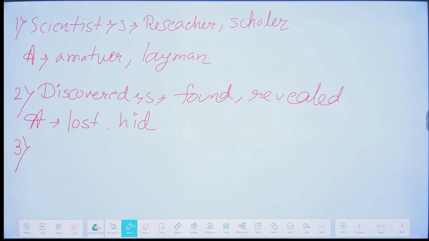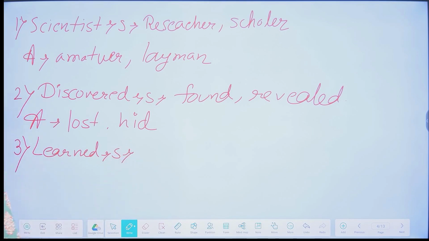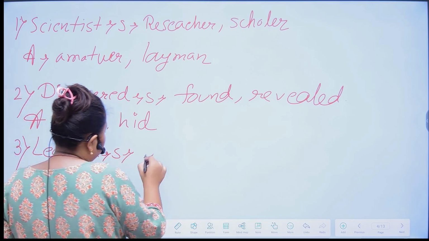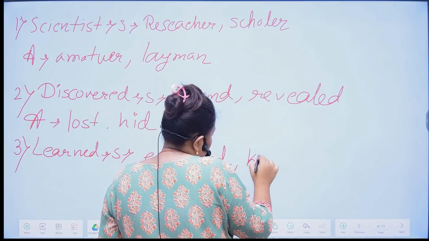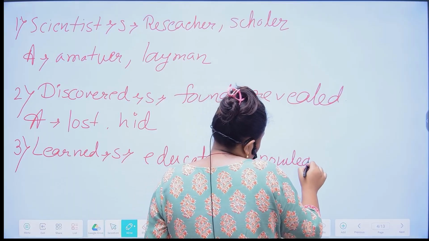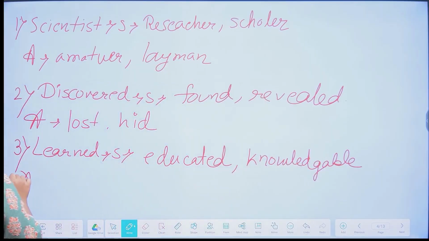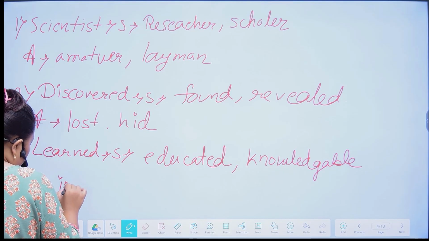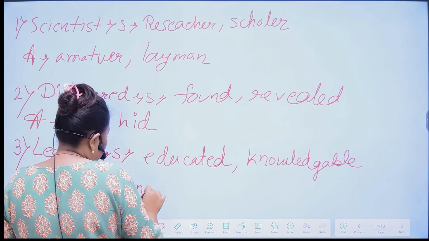Next word, learned. And the synonym of learned is educated and knowledgeable. And the antonym of learned is ignorant and uneducated.